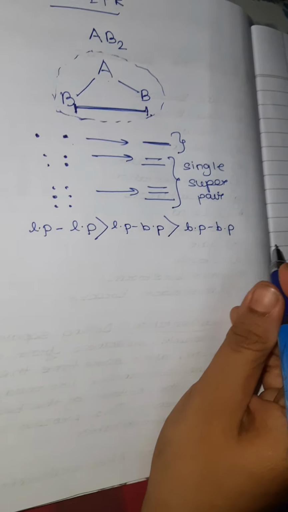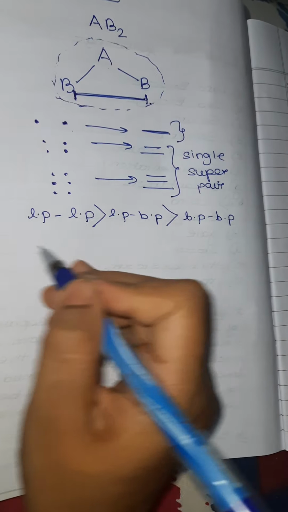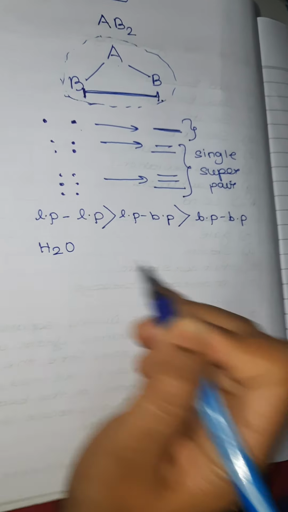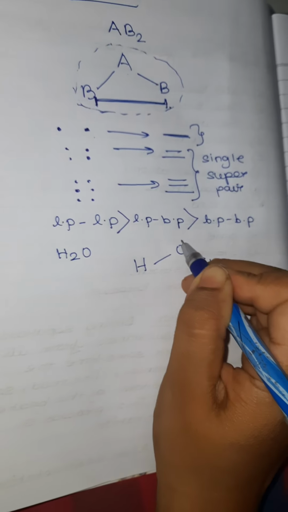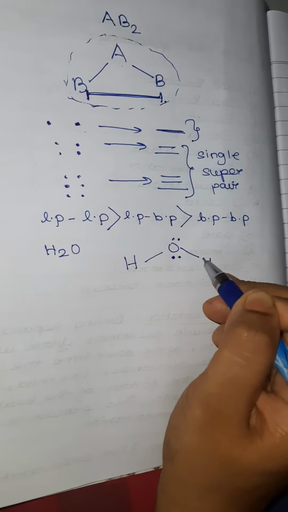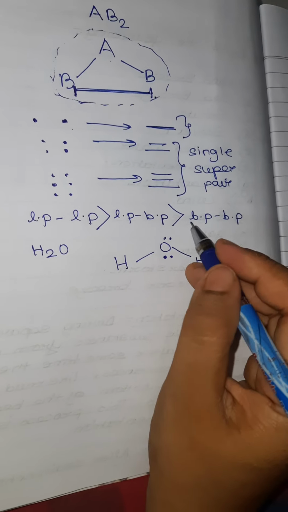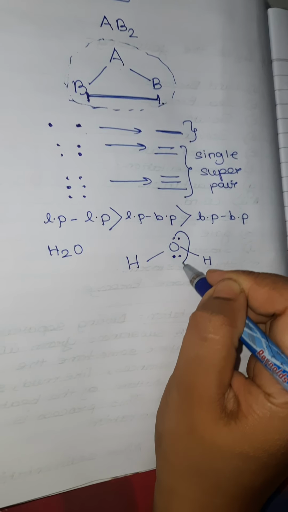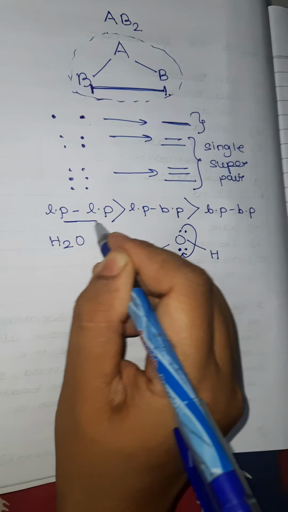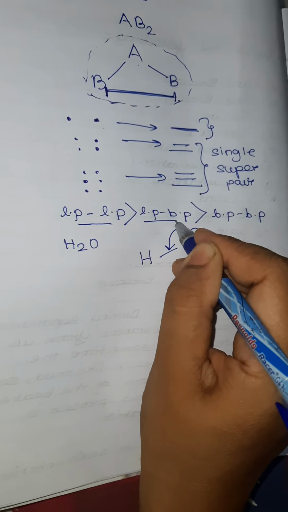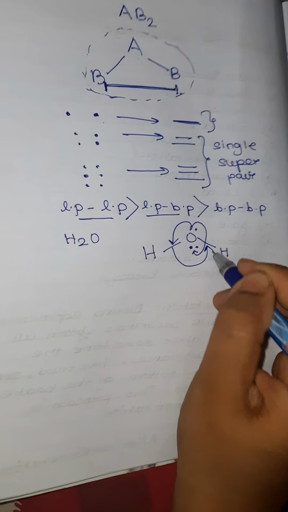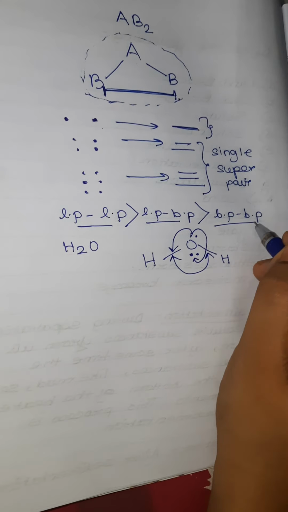Okay, which means that if you have a molecule like water, the structure of water is like this, where there are two lone pairs of electrons on the oxygen atom. So it says that the repulsion between these two lone pairs is maximum, the repulsion between a lone pair and a bond pair is less than that, and the repulsion between these two bond pairs is the least.